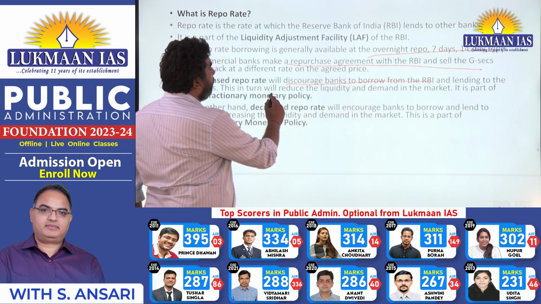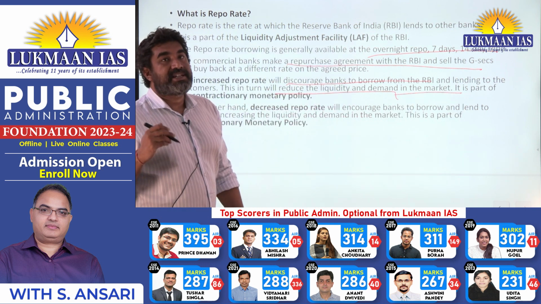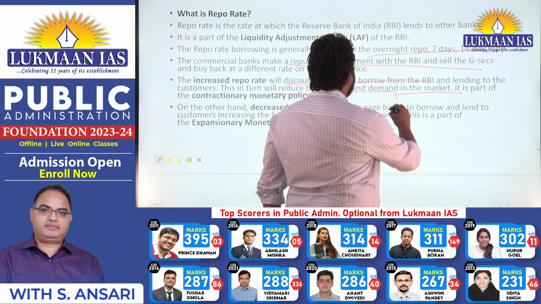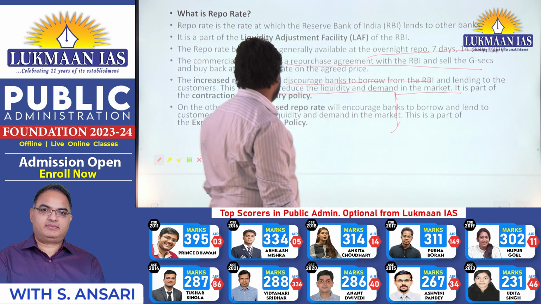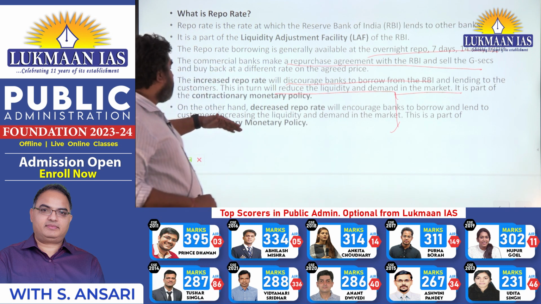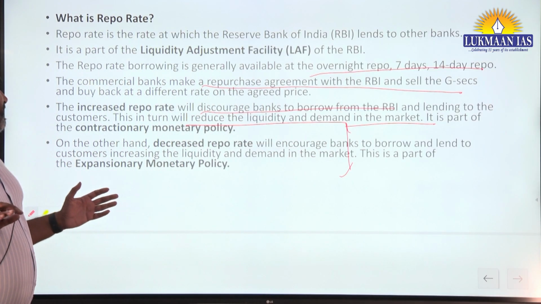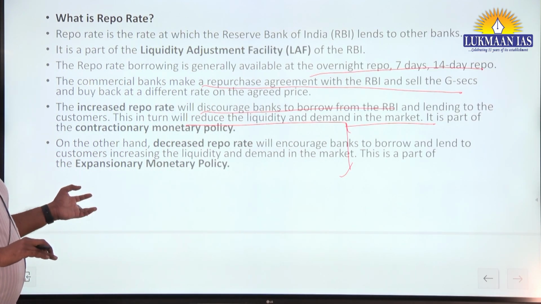This in turn will reduce the liquidity and demand in the market, so the purchasing power of the currency will increase. On the other hand, a decreased repo rate will encourage banks to borrow and lend to customers, increasing the liquidity and demand in the market.